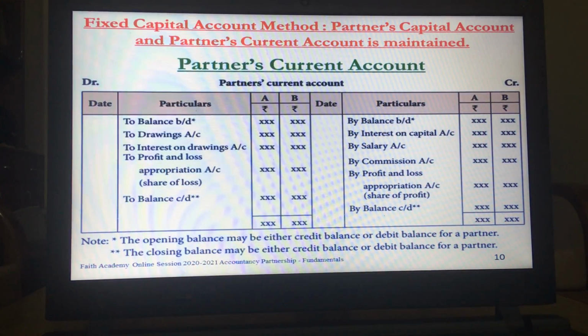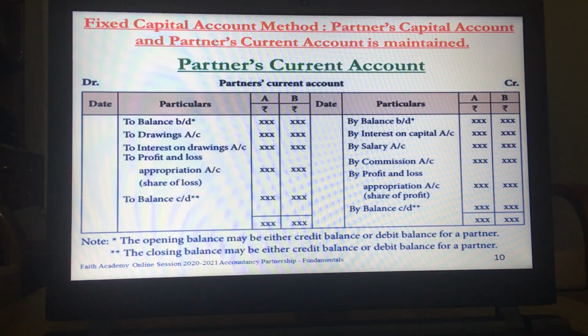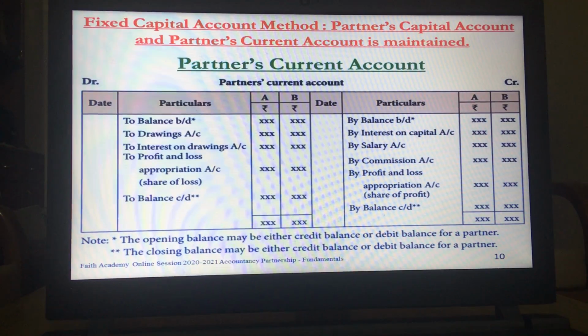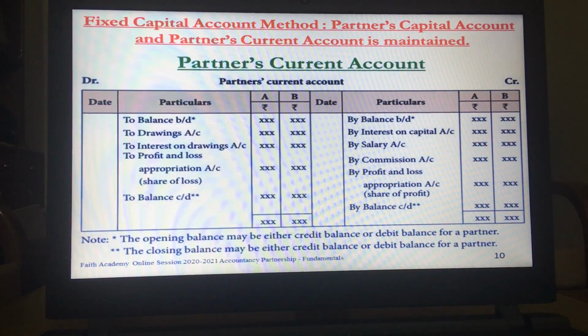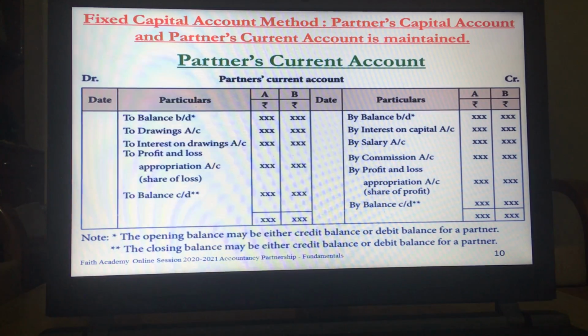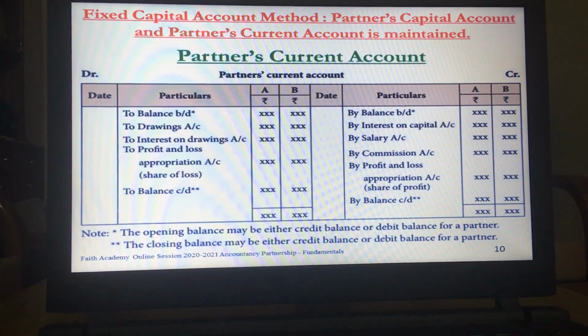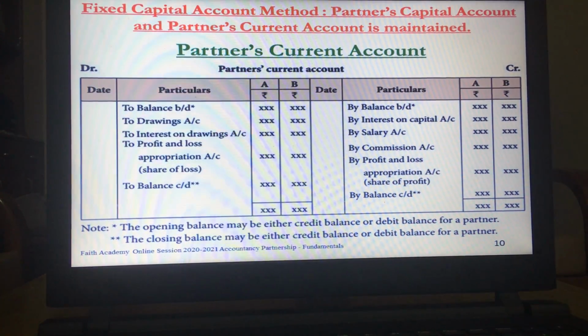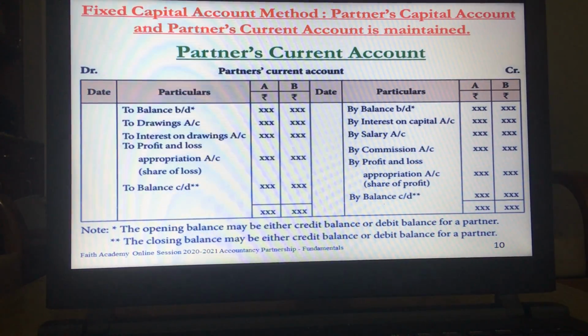They all form part of partner's current account if the partnership firm is following fixed capital account method. In fixed capital account method, partner's capital account is only changed by capital introduced or capital withdrawn, and whatever other adjustments are to be made, they are made in the partner's current account.